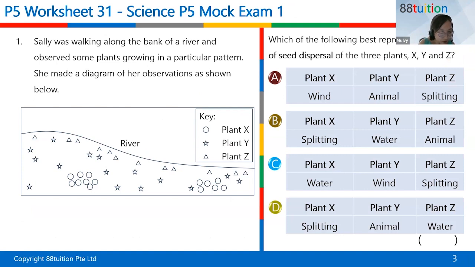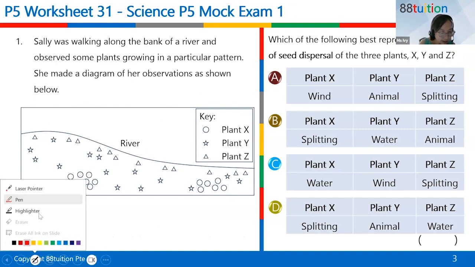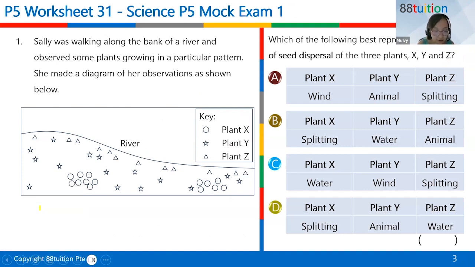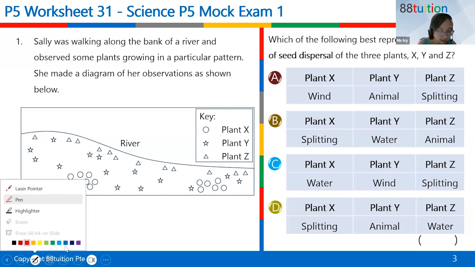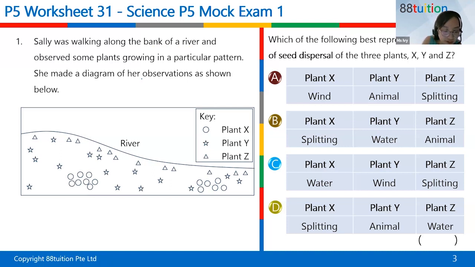First question. Looking at this, they say Sally was walking along the bank of a river and observed some plants growing in a particular pattern. She made a diagram of her observations. Now, what is the meaning of observations? Anyone? Unmute yourself. What do you see? Thank you. What you see.